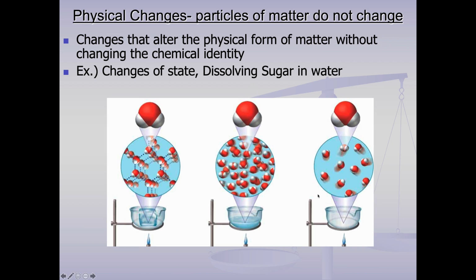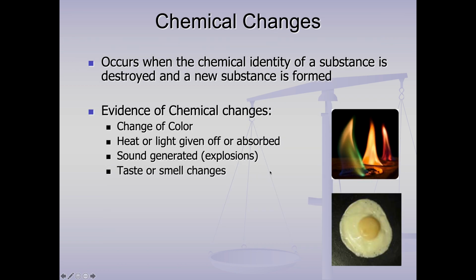Okay, so this is a nice picture. This is a physical change, but you can see the molecules themselves are exactly the same. So some types of dissolving, for example, boiling, melting, cooling, taking a piece of paper and ripping it in half would all be physical changes. A chemical change is when you make new stuff. So you're going to see a difference in properties: color changes, heat or light given off, though not always.